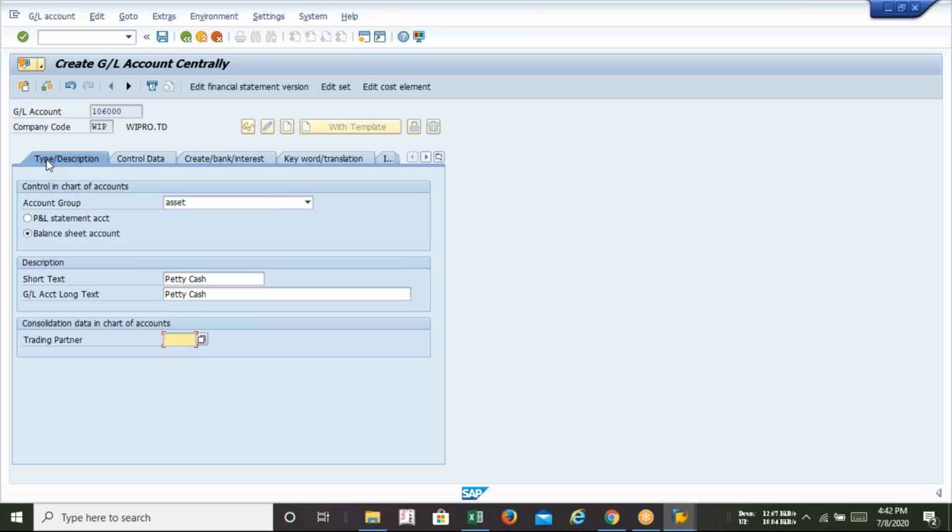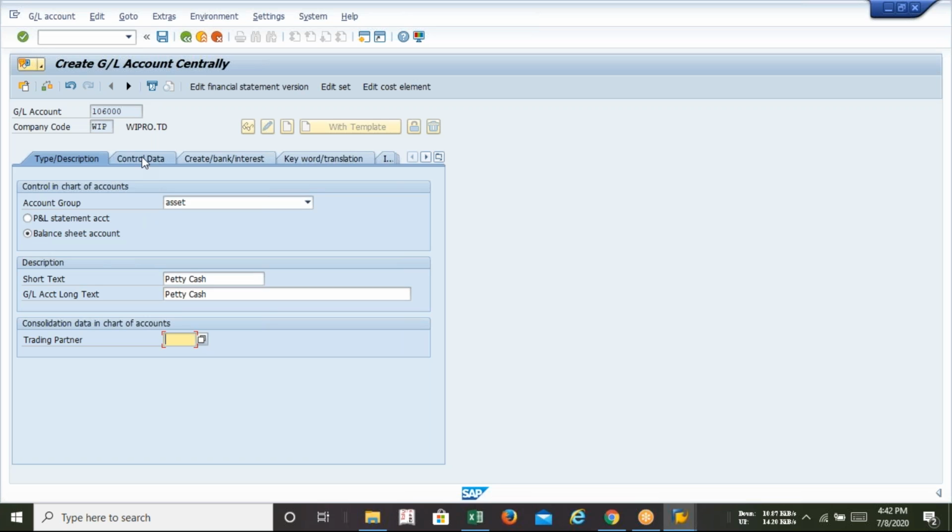So type and description part, you have to mention the type of your GL, and we all know that any kind of account will either come under the profit or loss statement, or it will come under the balance sheet. So we all know that any asset or any liability will come under the balance sheet. So we'll be selecting the balance sheet account. After that, we need to come to this tab.